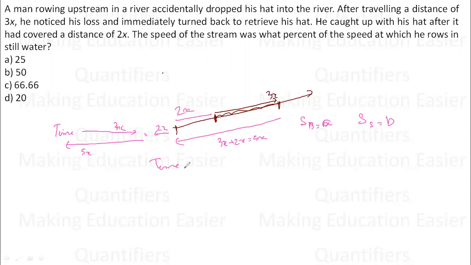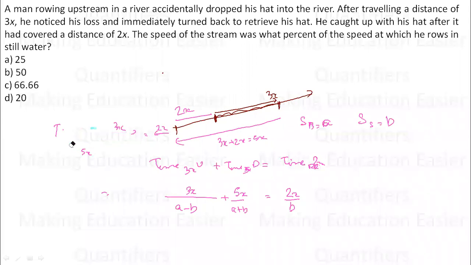The time of 3x upstream plus the time of 5x downstream is equal to the time of 2x at the speed of the river. Time of 3x upstream is 3x upon A minus B, plus downstream 5x upon A plus B, is equivalent to 2x at the speed of river, which is 2x upon B. So this is one relation that I can fetch.